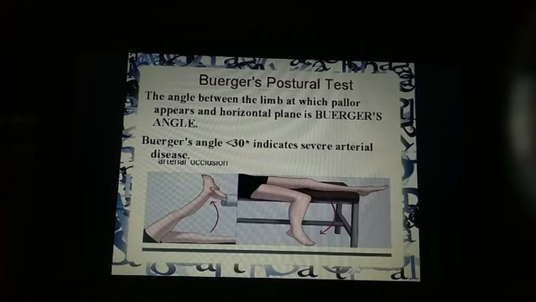Which angle? There is something called Berger's angle. So what is that? The angle between the limb at which pallor appears and the horizontal plane is known as Berger's angle. If this is the angle at which the pallor occurs and this is the horizontal plane, so this angle is known as Berger's angle. And if it is less than 30 degrees, it indicates severe arterial disease. So here you need to know this Berger's angle in Berger's postural test.